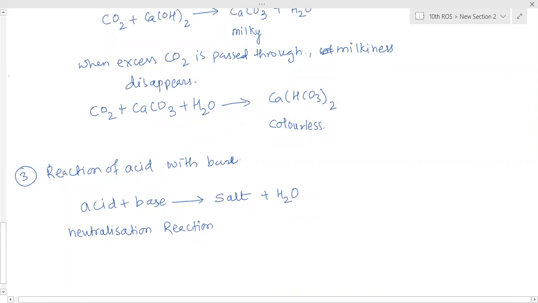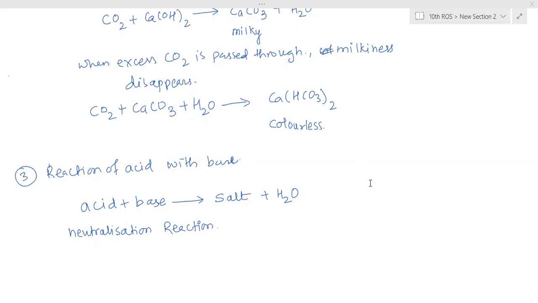Why is it called a neutralization reaction? Ma'am, can I try? Saptashi, are you there? Yes, ma'am. Can you tell? Ma'am, it is called neutralization reaction because salt is neither acidic nor basic, ma'am.